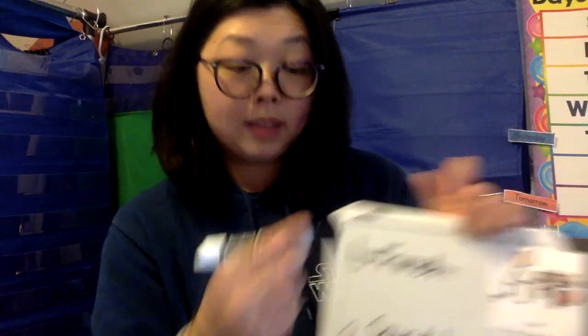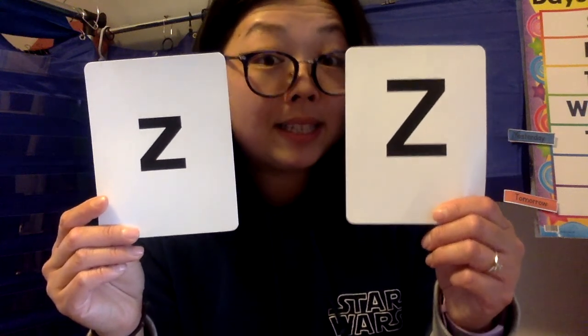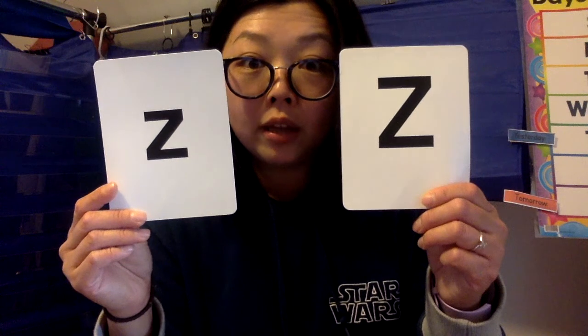Let's review what the letter Z makes, what sound it makes. They both make the same sound, the big Z and the little z, or the uppercase Z and lowercase z. They both make the Z sound. Can we say it together? Z, z. Good.